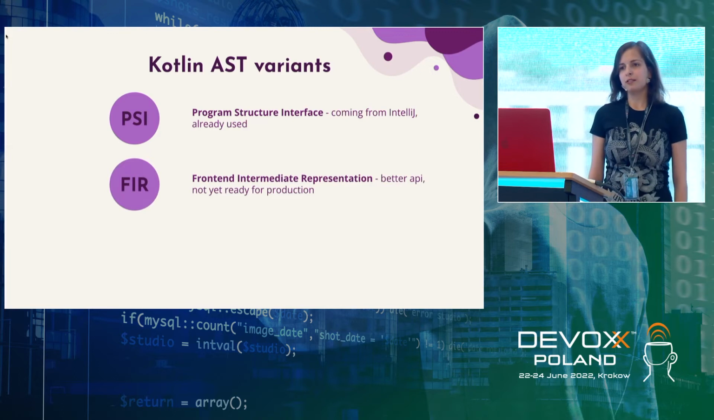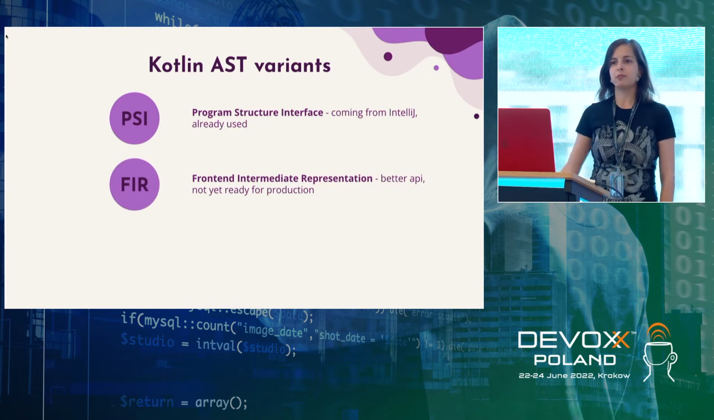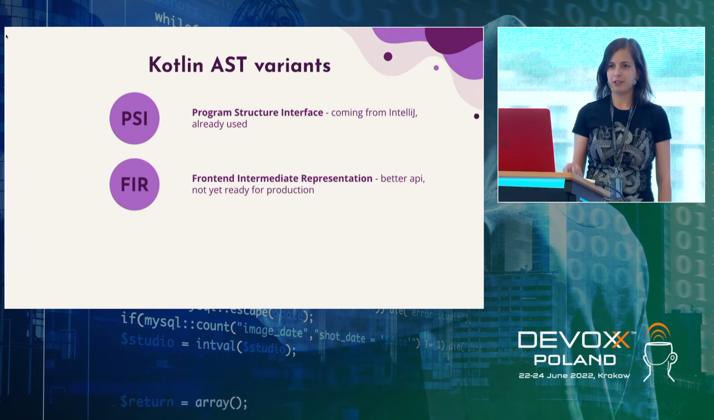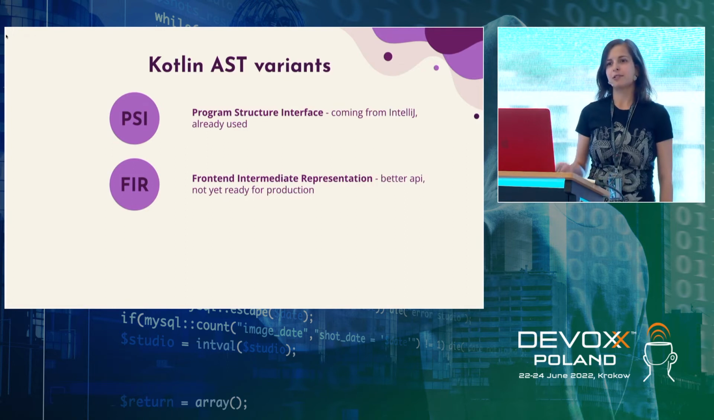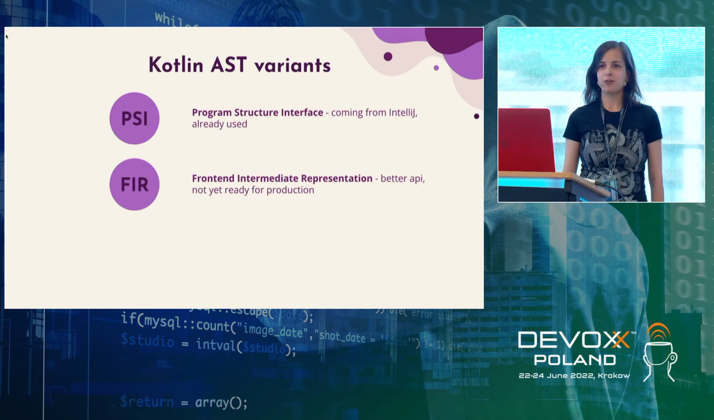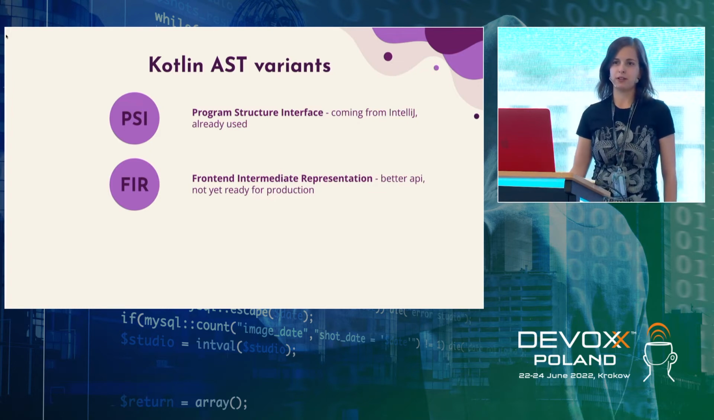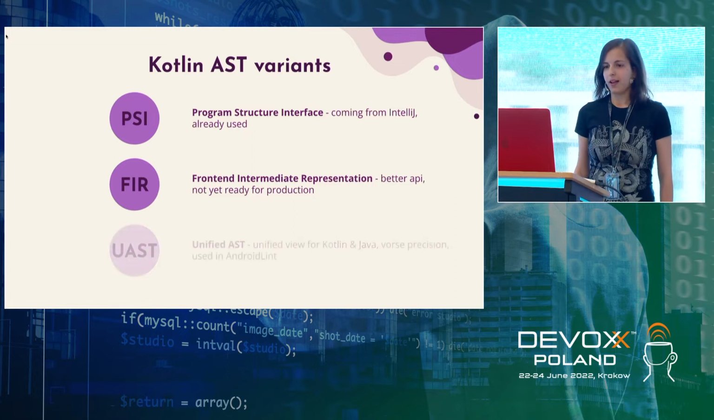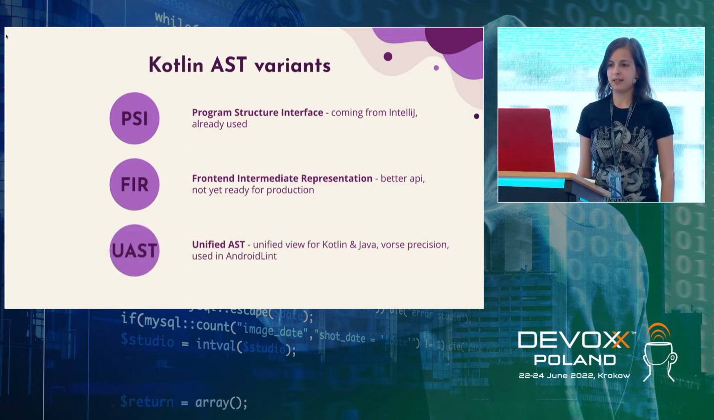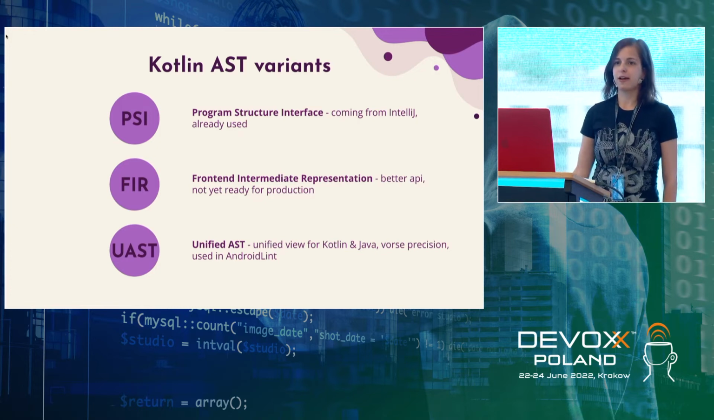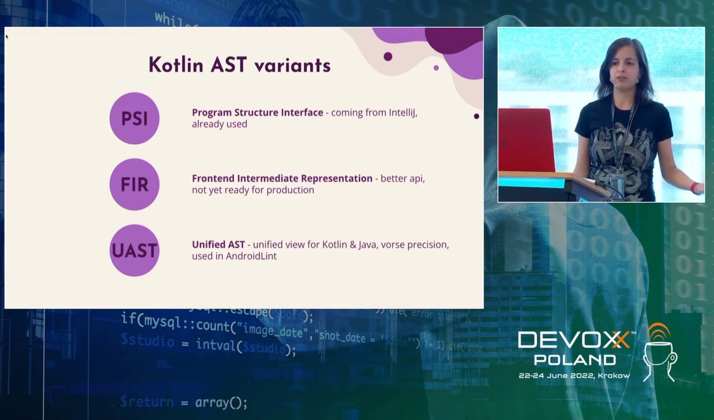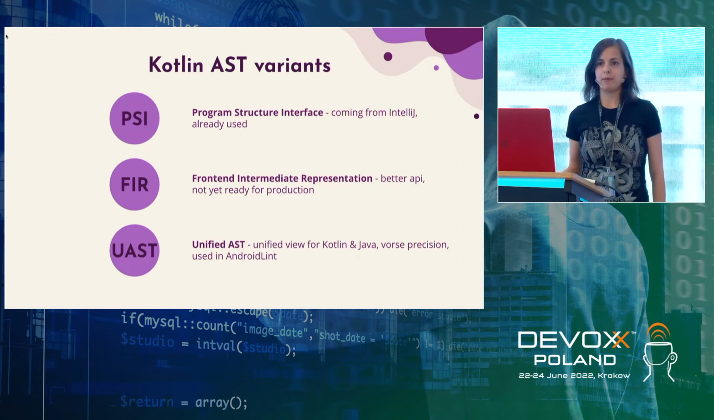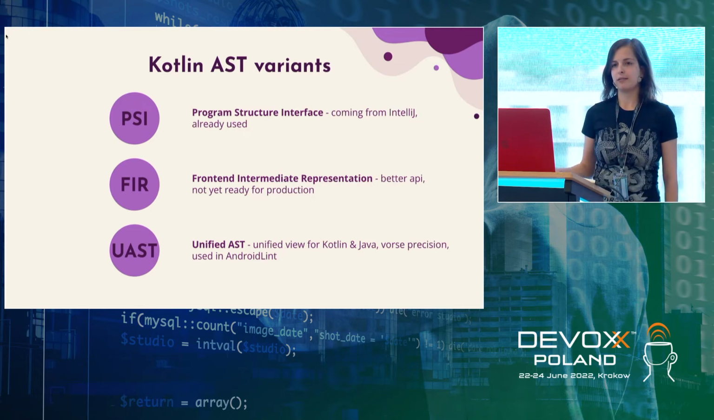Another possibility was Front-end Intermediate Representation. If you heard about K2 compiler in Kotlin 1.7, it's about this. And you probably heard that in 1.7, it's in alpha stage. So Front-end Intermediate Representation is not yet ready for production, though it has better API. It is the future of Kotlin compiler, but we cannot use it right now. And another solution could be Unified AST. This is actually an open source project. It generates unified AST view for Java and Kotlin. But unfortunately, it has worse precision because it's unified view. And this one is used in Android lint. So maybe because of this, you can understand why Android lint behaves this or that way.